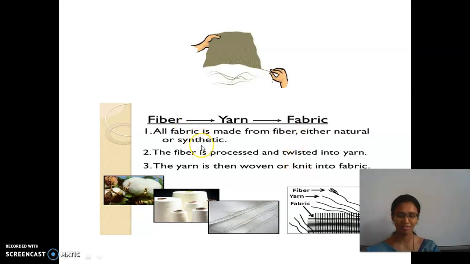What is meant by weaving? Nothing but making that into cloth. Knitting also, they use hands, right? Have you seen sweater knitting? Yes, it is called knitting. The yarn is then woven or knitted into fabric. See, first stage it is fiber, then we get yarn, that is the thread, and from the thread we get fabric.